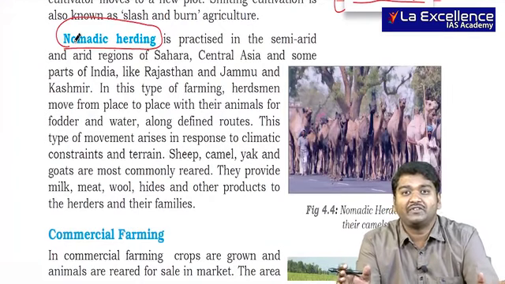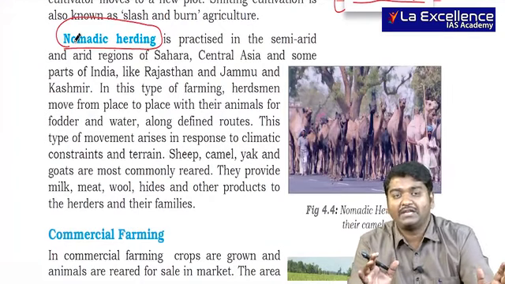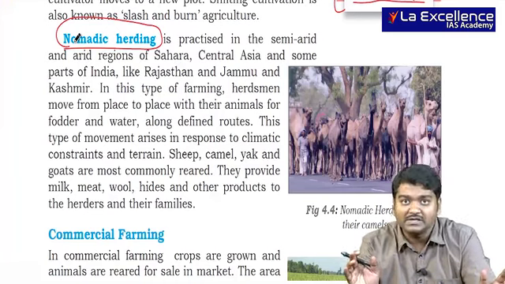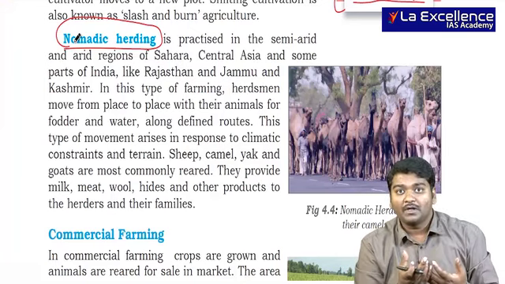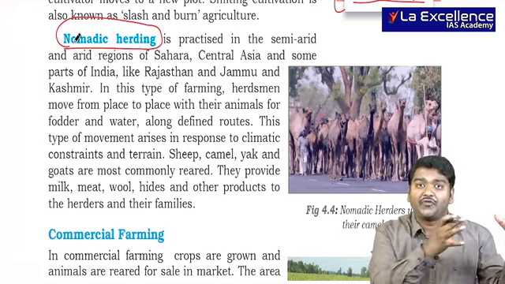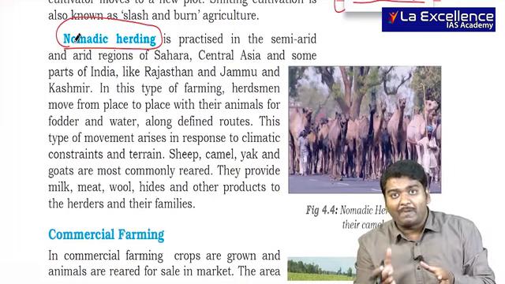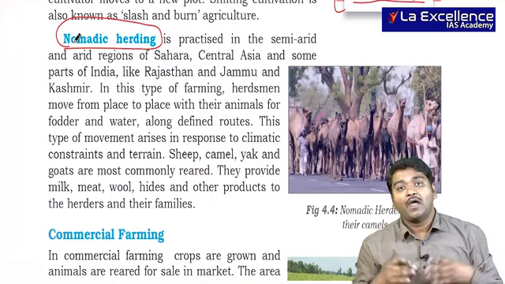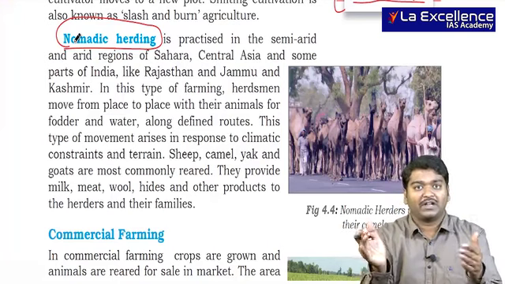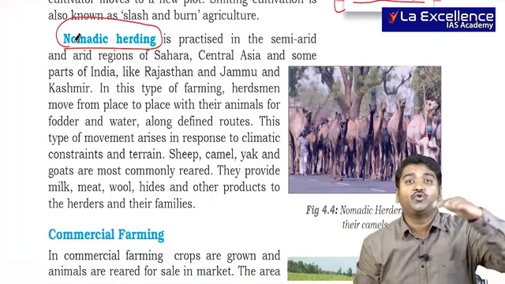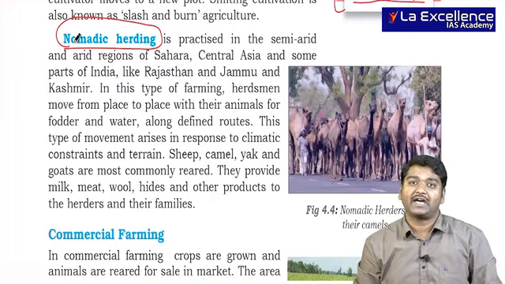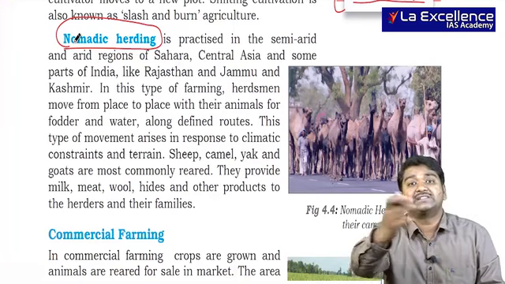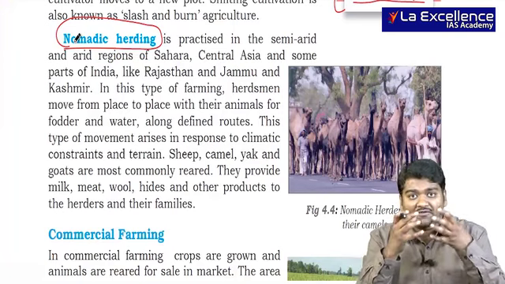Here, usually when we talk about dairy farming, I said in grasslands, usually dairy farming is more. There what happens? Grasses are commercially grown and the animals are sent to feed and then they bring the animals back and the product is being used. That is commercial dairy farming. But here, they have some animals and they allow them to go to natural grasslands wherever they are present. They don't have a land where they grow the grasses. So they go in search of these grasses and wherever they find them, they have it.